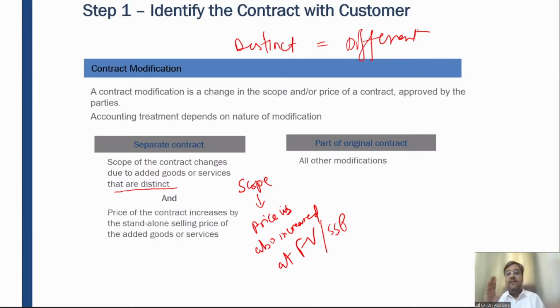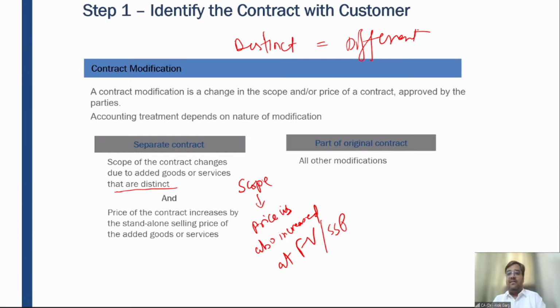So the point is, after modification, if the scope is increased by way of different goods and services, right? And the price of the contract is also increased by the standalone selling price of the added goods and services. So first, goods and services have been added, and these have been added at their standalone selling price or their fair value, right? Is it clear? If this is the case, it will be considered as a modification, and this modification will be considered as a separate contract.